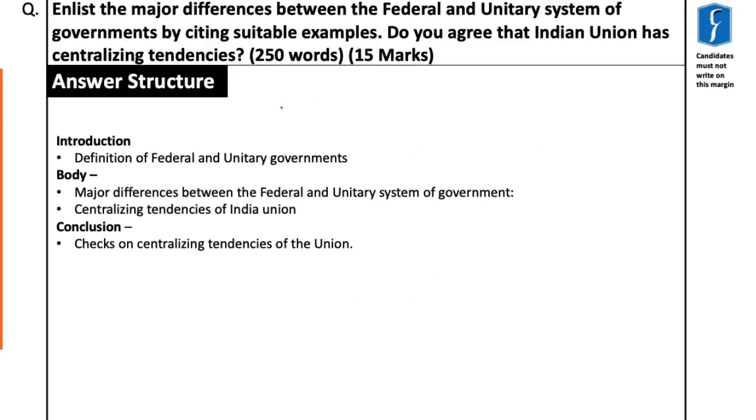So let us now start by discussing the answer structure. The introduction should first address the definition of federal as well as unitary. The body part should address the major differences between federal and unitary system of government, along with addressing the main question of the second part, which is whether India's union has centralizing tendencies. And finally, the conclusion should demonstrate what are the checks which act to keep the centralizing tendencies within limits.